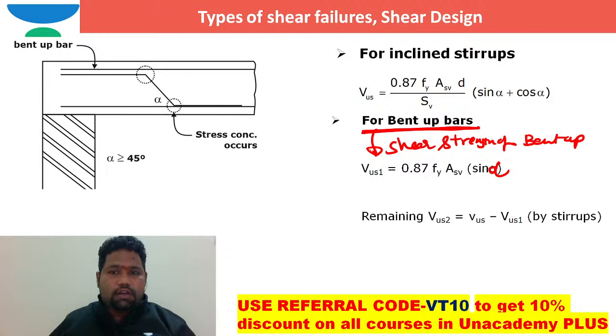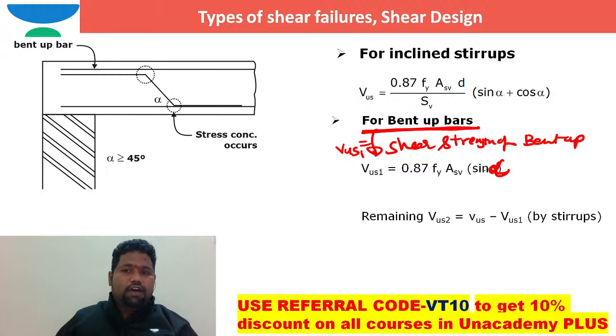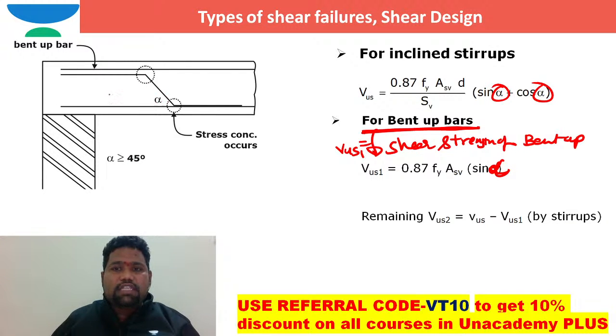If VUS1 is the shear strength of bent up bars, we can write it as 0.87 Fy ASV into sine alpha. What does alpha stand for? Alpha stands for the angle. Here, this alpha is the angle of inclination of these inclined stirrups.